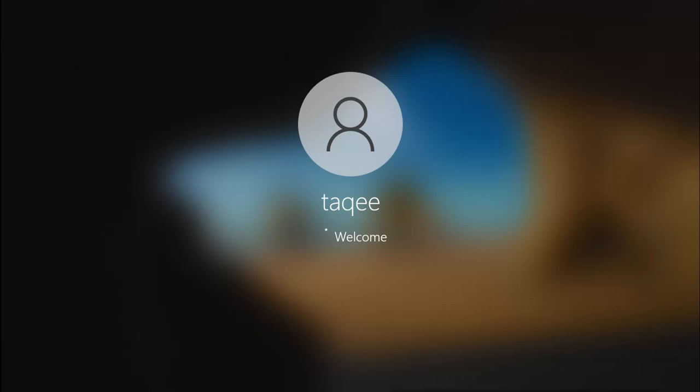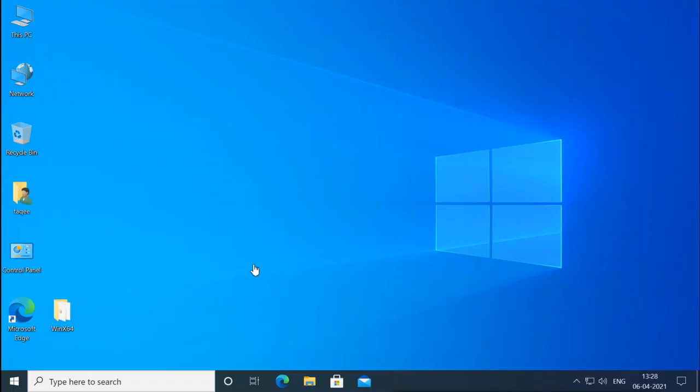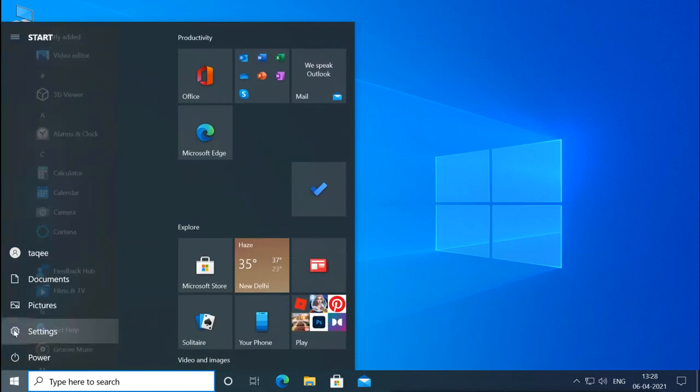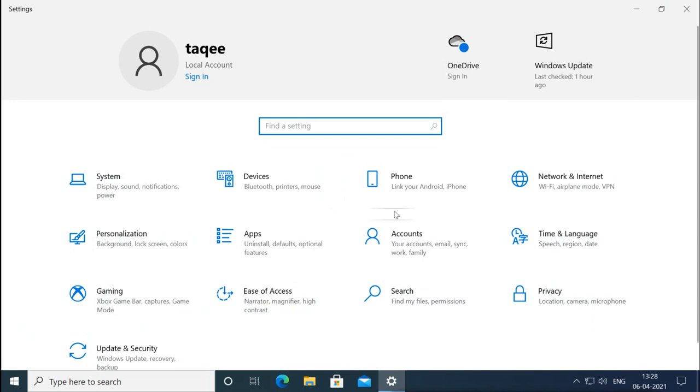So Windows 10 has those signing options, like we have picture password, pin password, normal password. We have other options also, Windows Hello options, but those options require physical things, the hardware things. Other Windows Hello options are hardware dependent, like Windows Hello fingerprint and face detection.